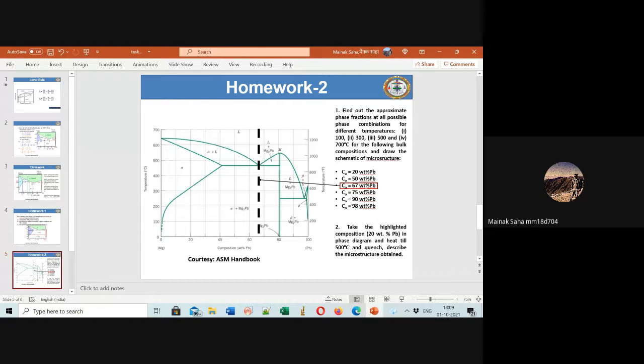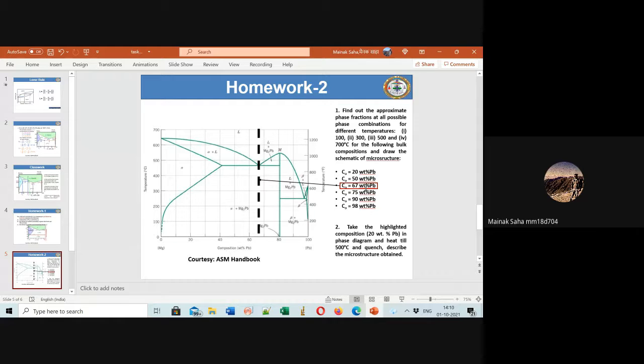Don't consider the first part, from 0 to 80. You consider from 80 to 100 only. The 80 will be the starting point and 100 the end. That is the second case. There you have to find the volume fraction of beta and the volume fraction of Mg2Pb at 100 degrees. And then you go to the left part of the phase diagram, from 0 to 80%.